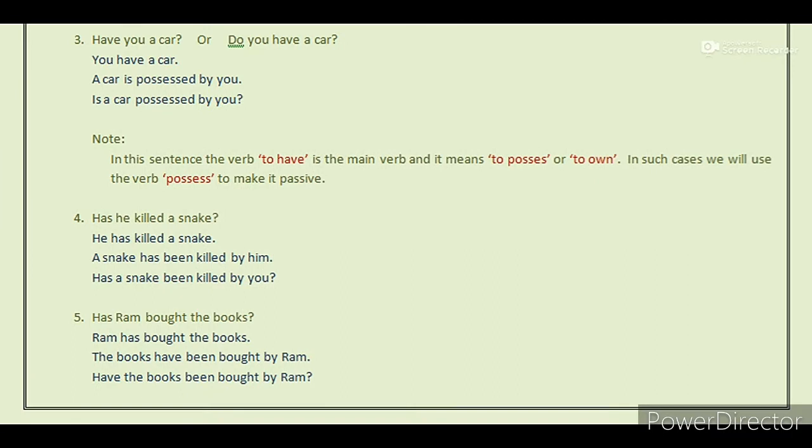And now the final example, has Ram bought the books? Make it assertive. Ram has bought the books. Make it passive. The books have been bought by Ram. And finally, make it a question. Have the books been bought by Ram?